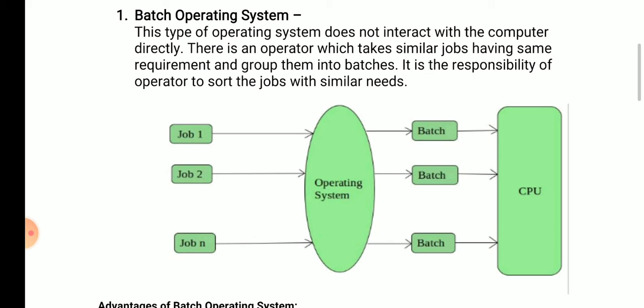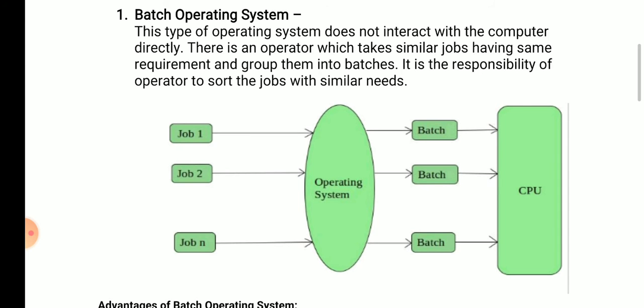So dear students, the user can submit their jobs through offline devices like punch cards. Then these punch cards are submitted to the operator, and the operator performs batch processing, which means arranging similar types of jobs, and after that submits these jobs to the computer system. So this is the basic process of a batch operating system.